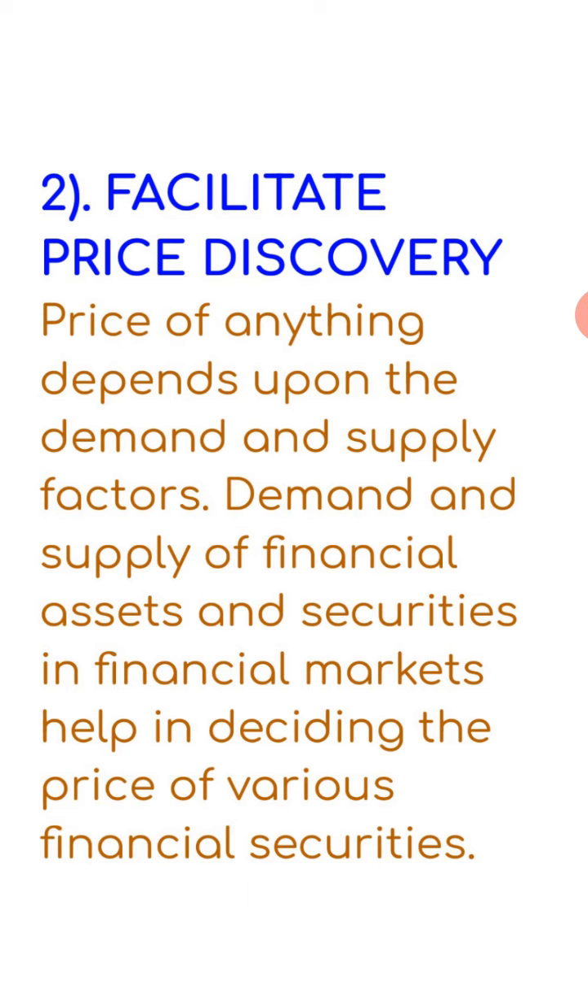See, demand and supply of financial assets and securities in the financial market help in deciding the price of various financial securities. If the demand is high and the supply is less, obviously the price will be high. If the demand is less and supply is more, in that condition prices will be low. So it also facilitates the price discovery of the financial security. The price of financial securities, where is its determination done, beta? It is done in the financial market.